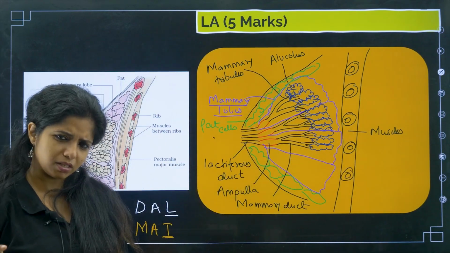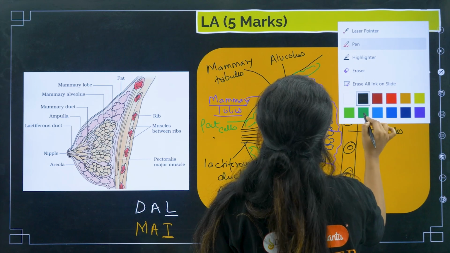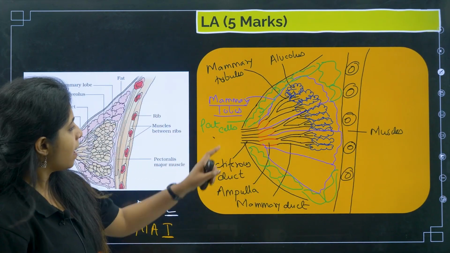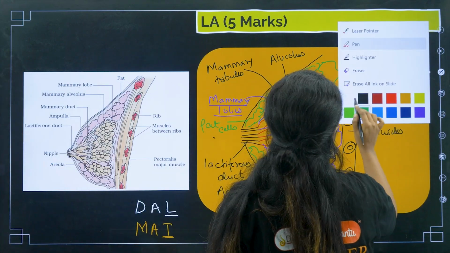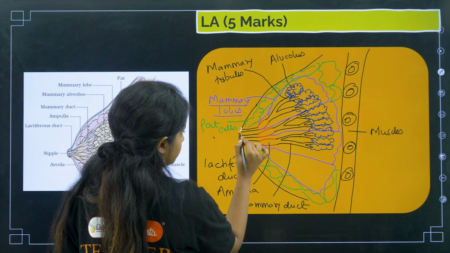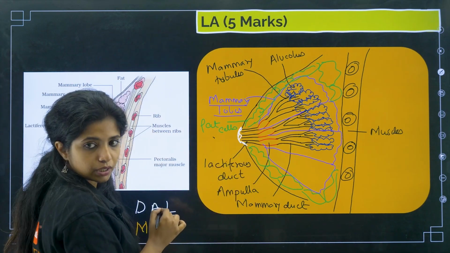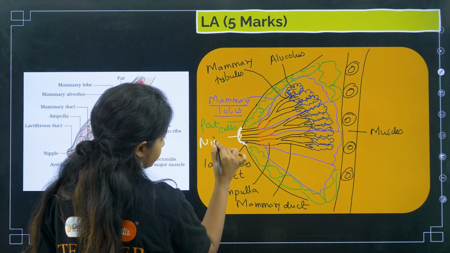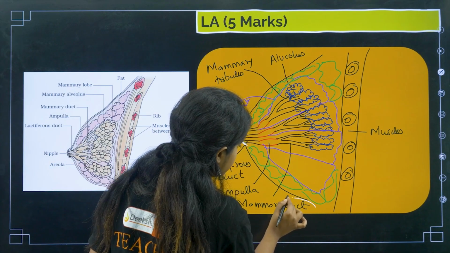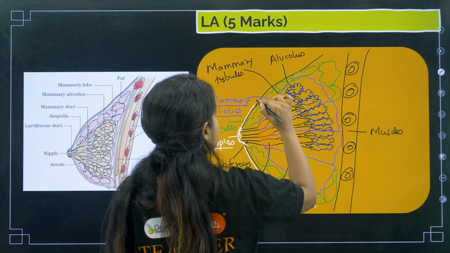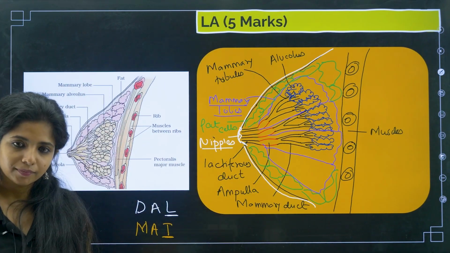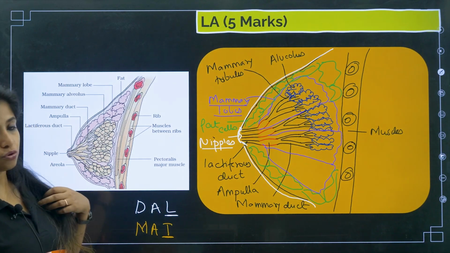This is important. This is enough. You don't need to make way too many things. This would be more than enough. And over here you have to end it properly. This particular region that you see, what do you call this? Nipples. Got it? And one more thing, there will be areolar tissue covering each and every part, and that's how we drew the mammary gland, or basically the mammary tissue.